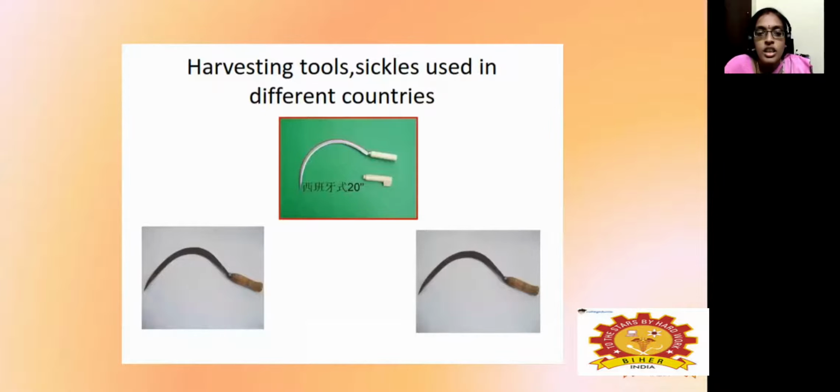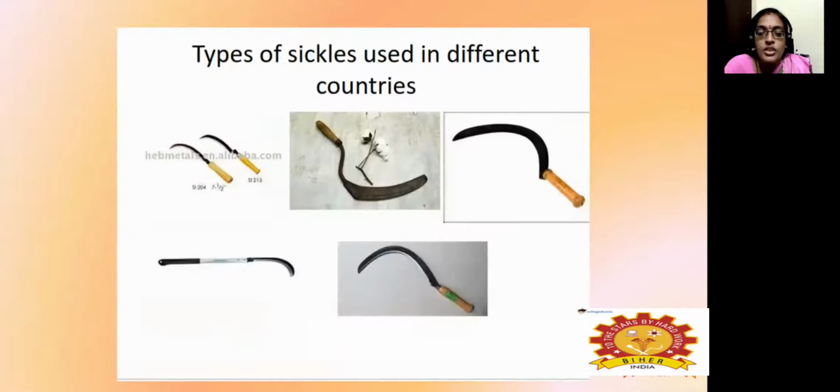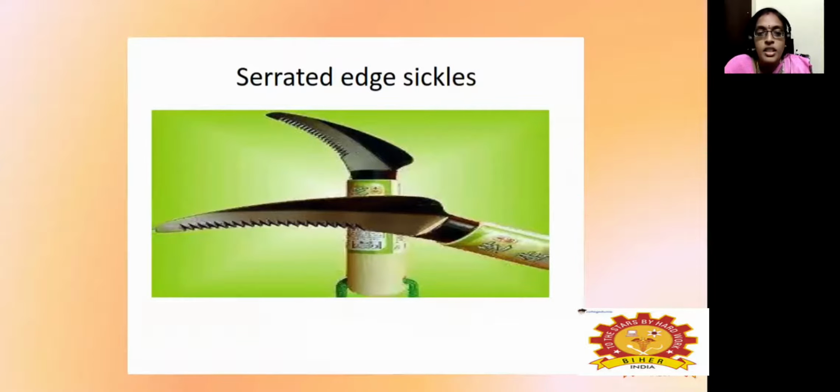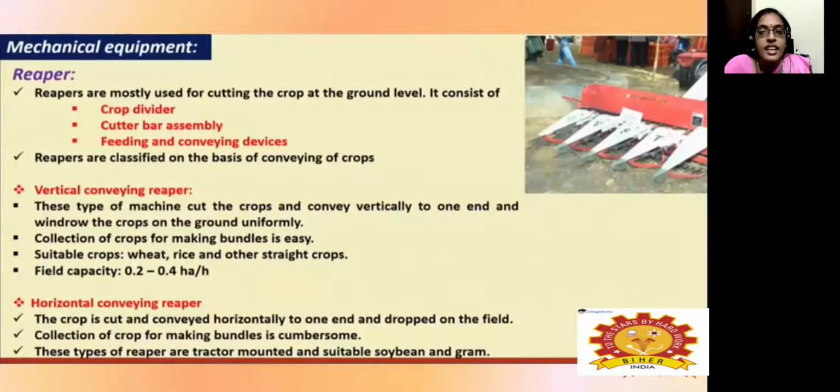These are the sickles they have shown. There are different shapes available. This one is the serrated sickle, and then the reaper. Mostly a reaper consists of three important components. The first one is the crop divider, which helps to divide the crops. Then the cutter bar assembly, which helps to cut the crops. Then the feeding and conveying devices, where the cut or harvested crops are conveyed.